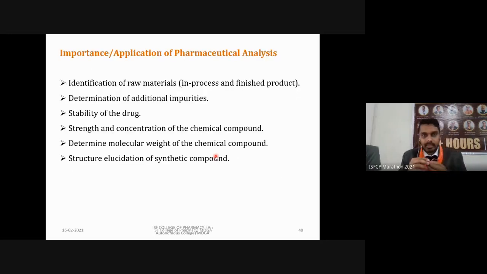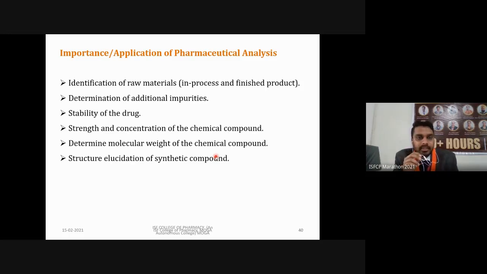So what is the importance of pharmaceutical analysis now? Why are we going to use it? First, identification of raw materials. Whatever we purchase from vendors, which we are going to use for production or for research purposes in our labs, we need to perform its analysis because the quality of our product is based on this raw material. If the raw material is of low quality, our product will be of low quality. So we have to perform analysis of raw material to determine that it is of high quality, and it will ensure that our product will also be of high quality.